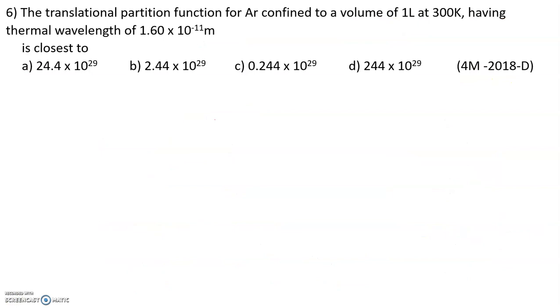The next problem is: the translational partition function for argon confined to a volume of 1 liter at 300 Kelvin, having a thermal wavelength of 1.6 into 10 power minus 11 meter, is closest to. So here they are asking for a translational partition function. What are the data given? The volume of the vessel is 1 liter, the temperature is 300 Kelvin, and the thermal de Broglie wavelength is lambda equal to 1.6 into 10 power minus 11 meters.